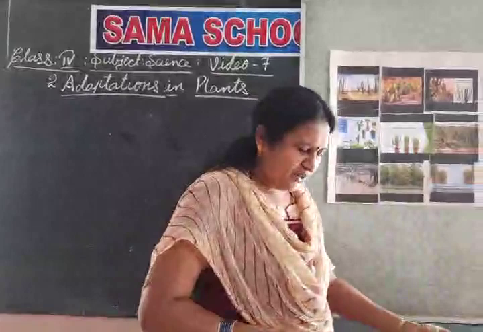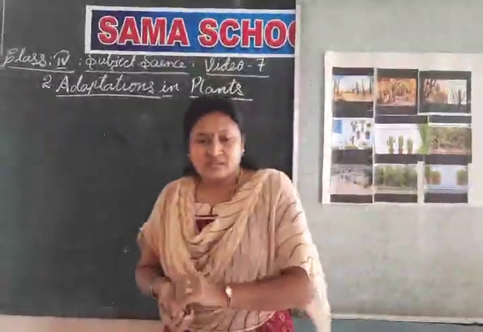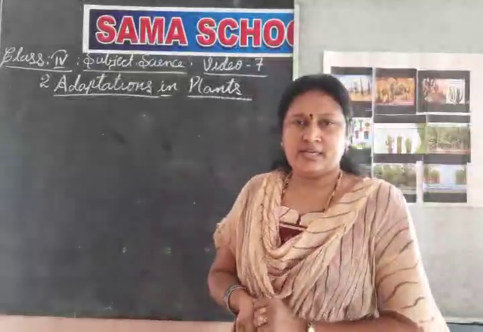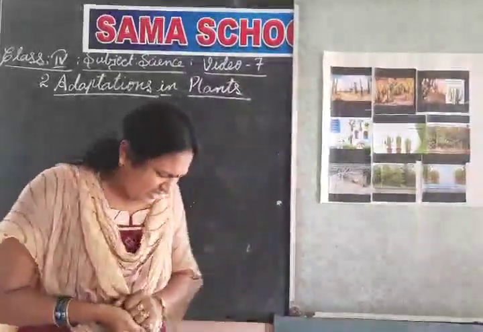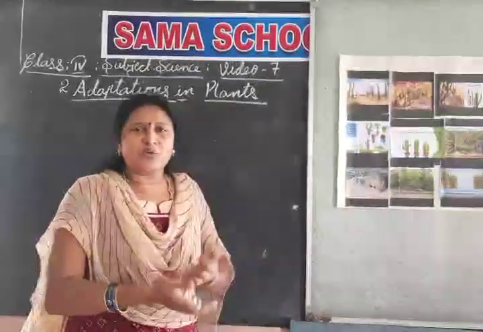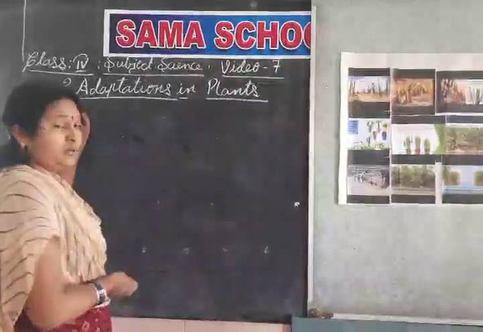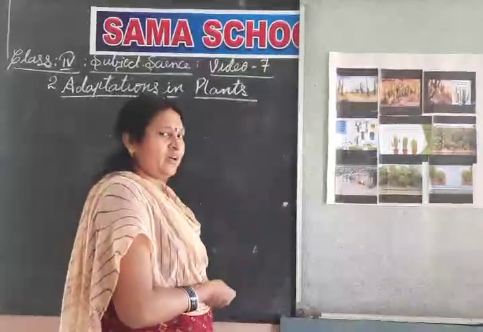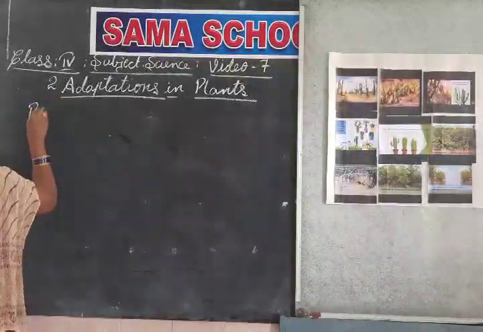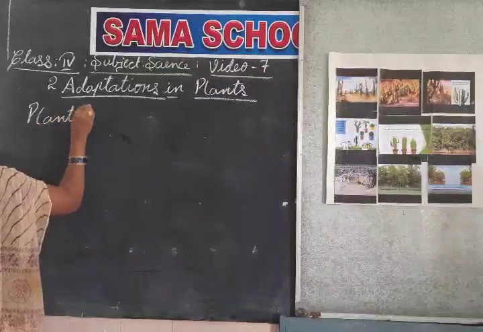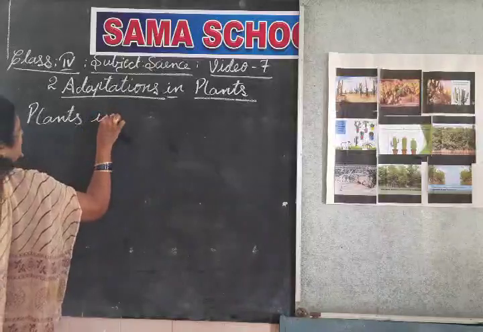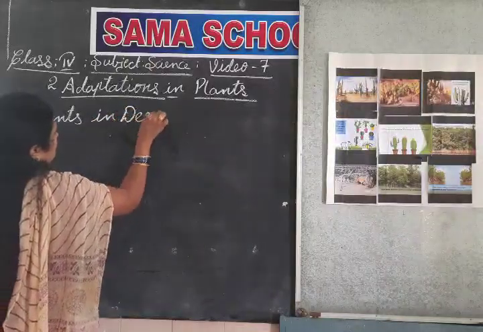See, children, did you find out what type of area this is? Yes, of course, it is a desert area. See, this is sand. We are not able to walk. So now, which region are we in? Now we are in the desert region. Okay, now we are going to learn about plants in the desert region.